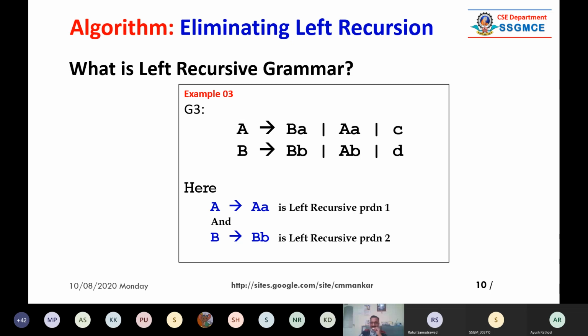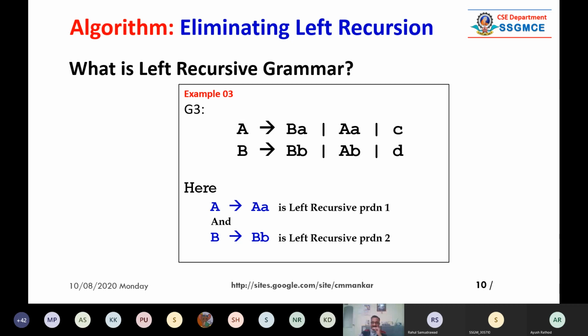So again, this is a problematic grammar. But right now, we are not going to understand how to remove the cycle. We are just going to understand how to remove the left recursion. So these are 2 production rules: A to capital A and small a, B to capital B and small b.